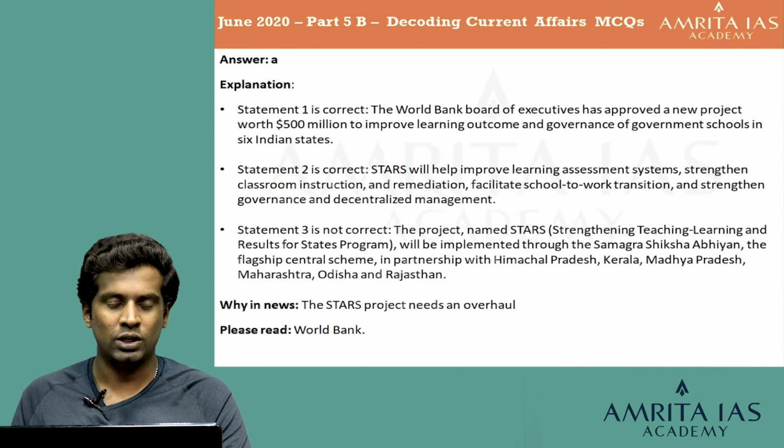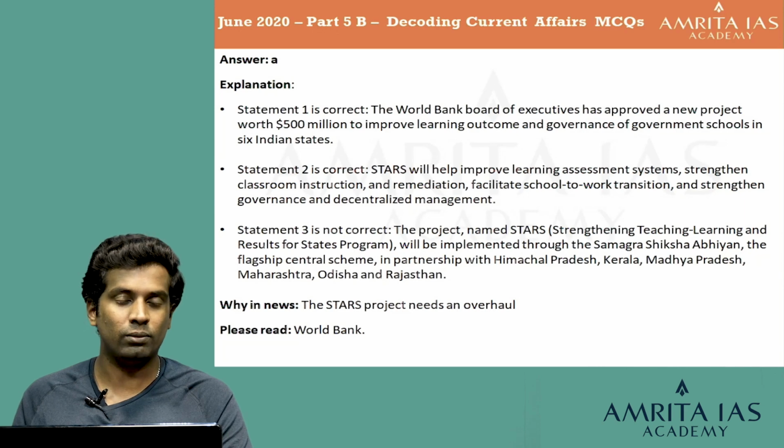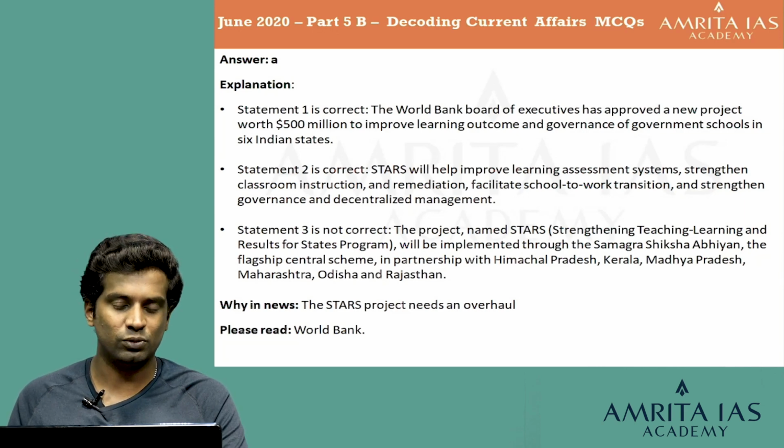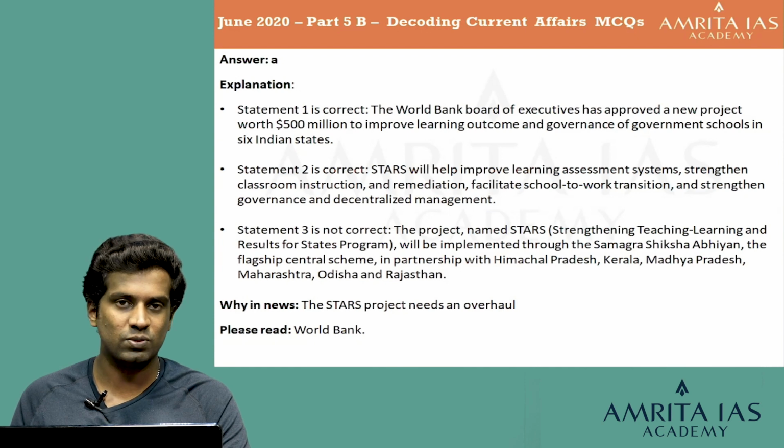The answer is A. The statement 1 is correct because the World Bank Board of Executives has approved a new project worth $500 million to improve learning outcomes and governance of government schools in 6 Indian states. The second statement is also correct because STARS will help improve learning assessment systems, strengthen classroom instruction and remediation, facilitate school to work transition, and strengthen the governance and decentralized management.